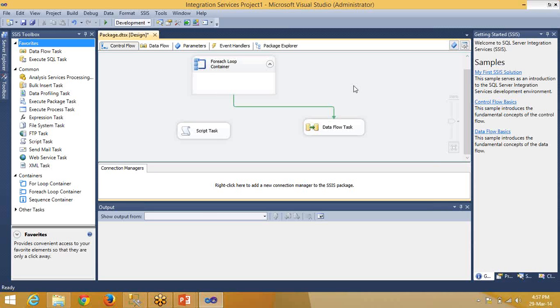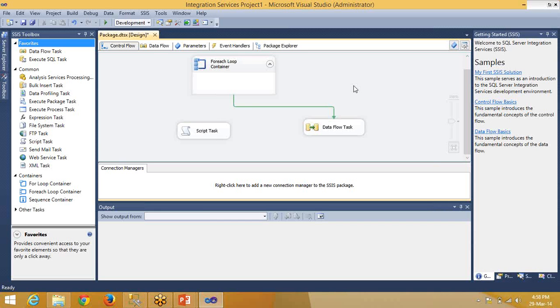You have developed the whole package, you have developed your project, and you have deployed that project. Now your package from your dev environment is moving to test environment. For testing, your connection manager and data sources are different. Testing server details are different.